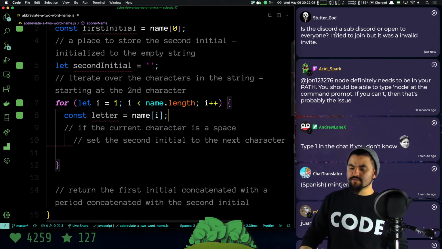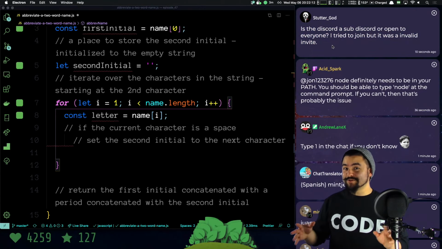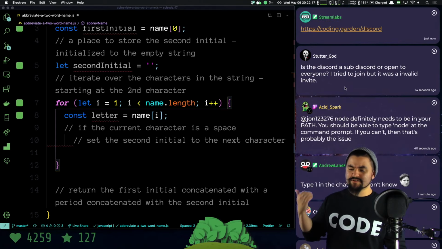Yeah, it should work. You should be able to get in. There's a process. Once you join, make sure you read the welcome channel because you do have to do some stuff to get access, but you should be able to. Can someone else try the link?